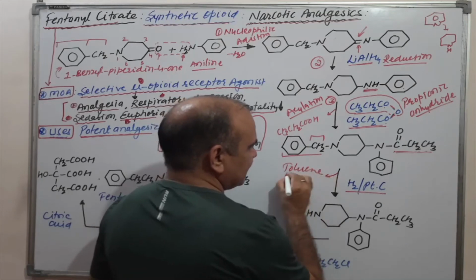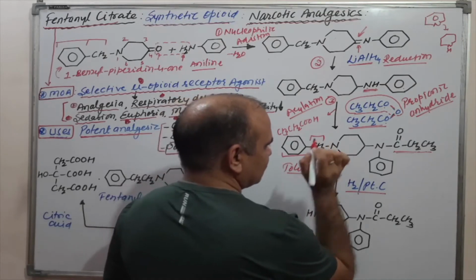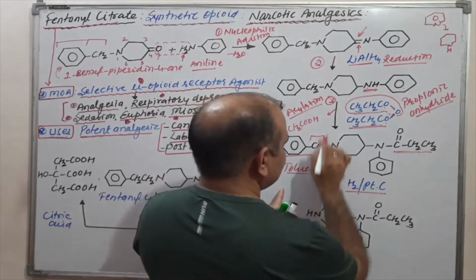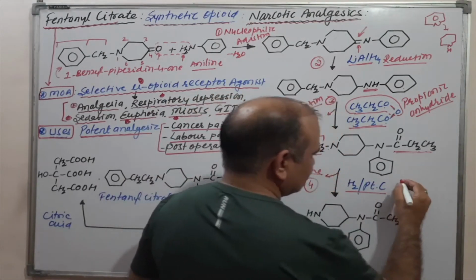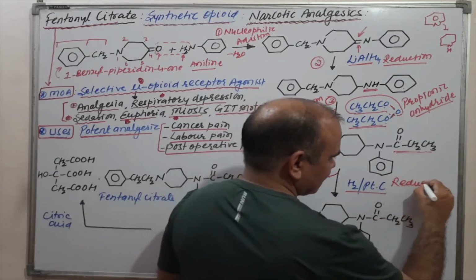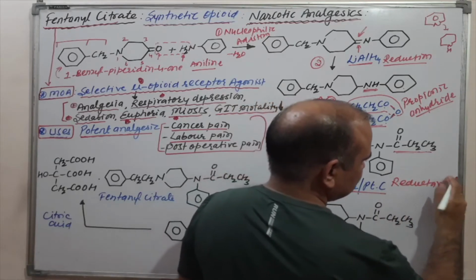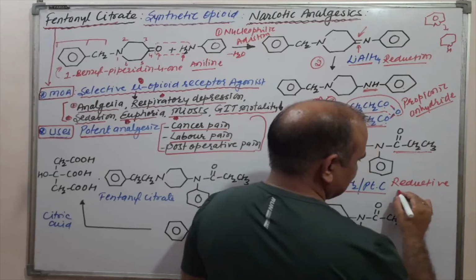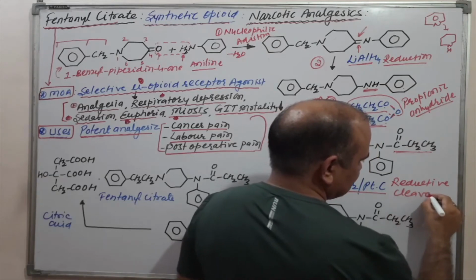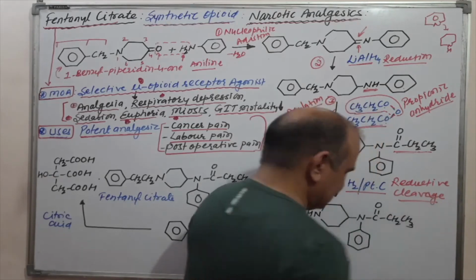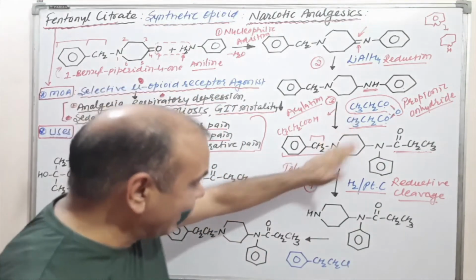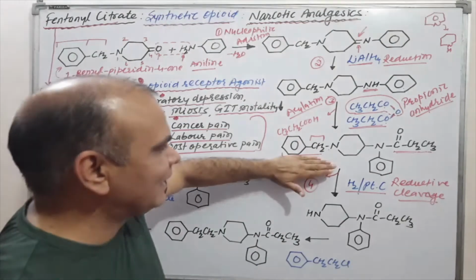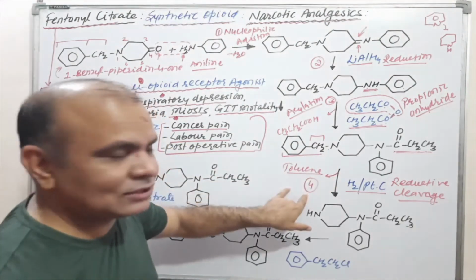It is removed as toluene and simply a hydrogen is put in its place. That is reaction number 4, reductive cleavage. What is the meaning of this? Reductive cleavage means a reduction followed by cleavage of the benzyl group as toluene. Okay, that is reaction number 4.